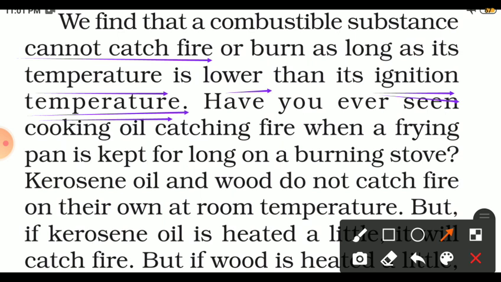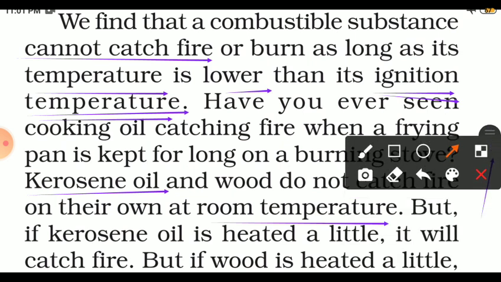Kerosene oil and wood do not catch fire on their own at room temperature. But if kerosene oil is heated a little, it will catch fire. But if wood is heated a little, it would still not catch fire.